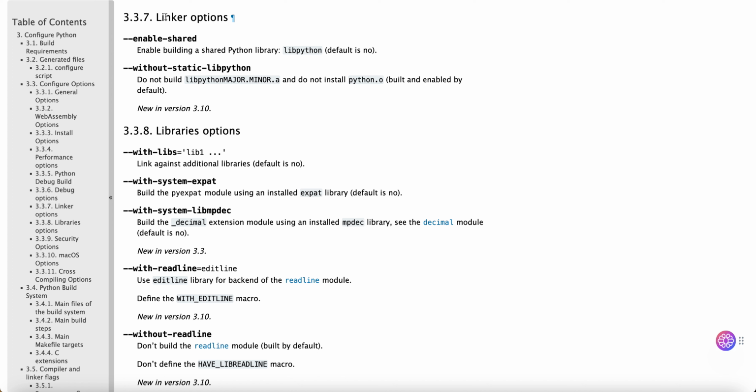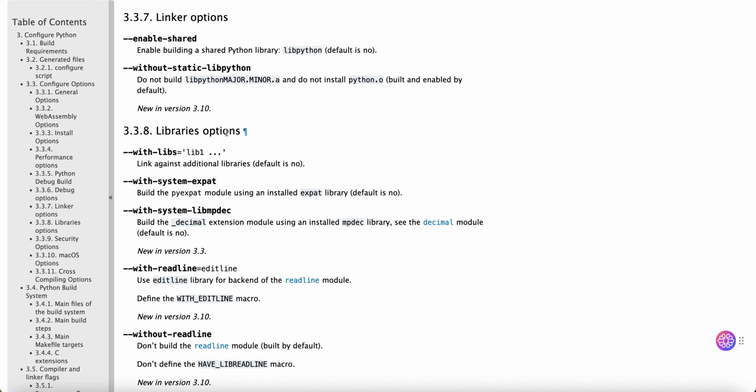Configure options, linker options. --enable-shared: enable building a shared Python library, libpython. Default is no. --without-static-libpython: do not build libpythonMAJOR.MINOR.a and do not install python.o. Built and enabled by default.